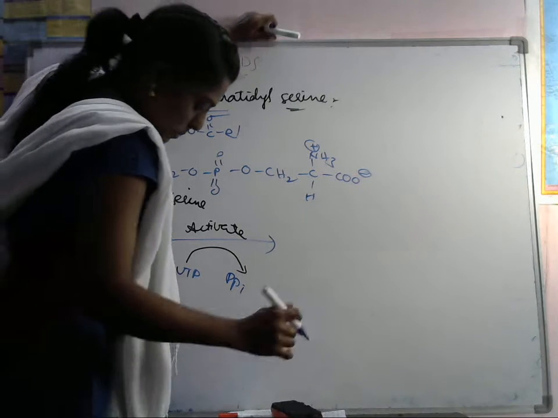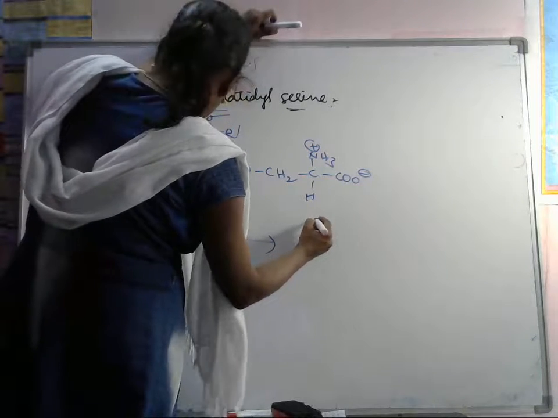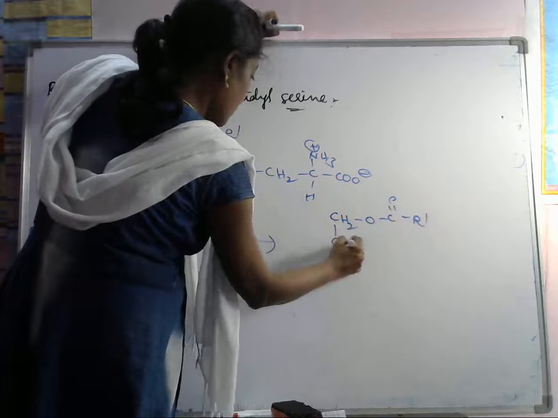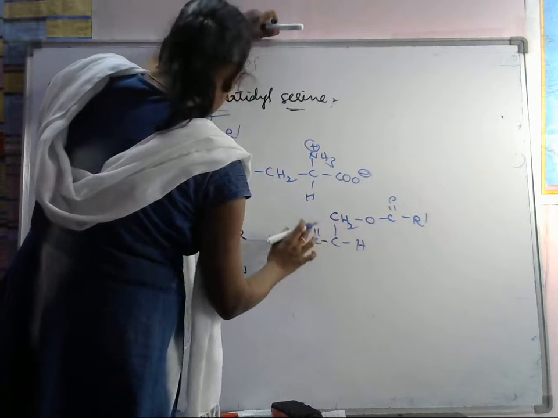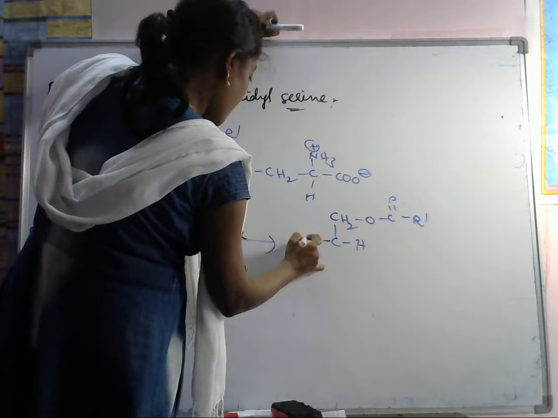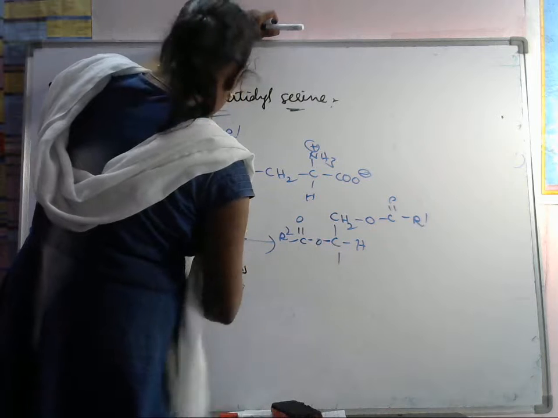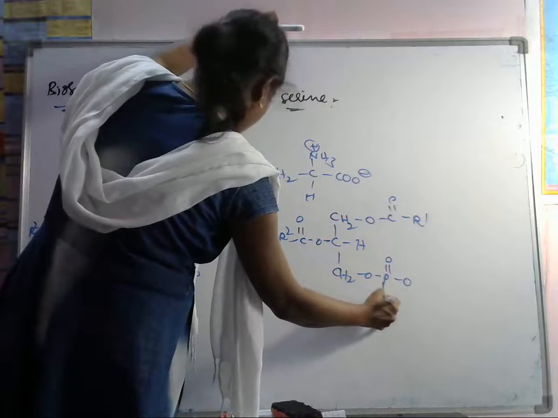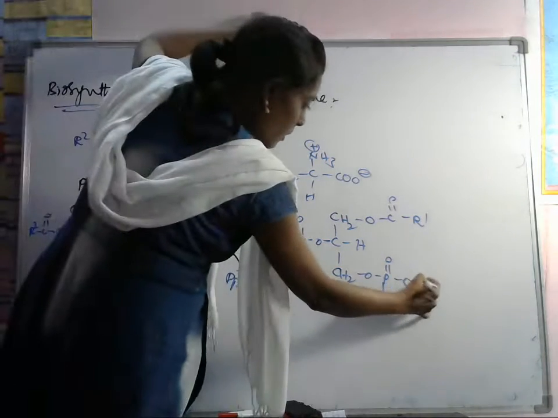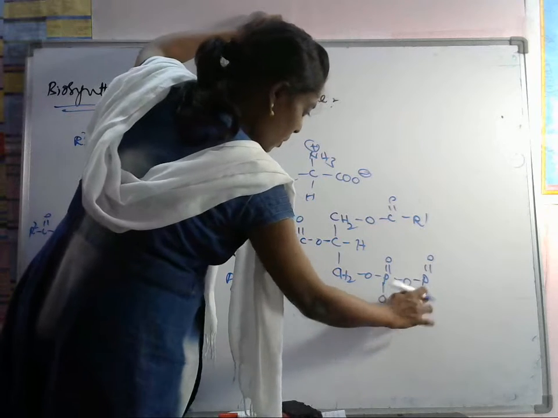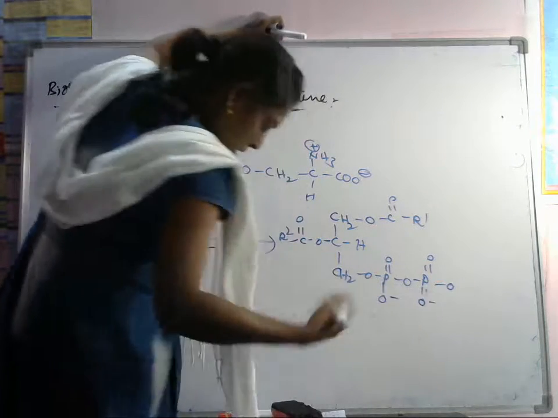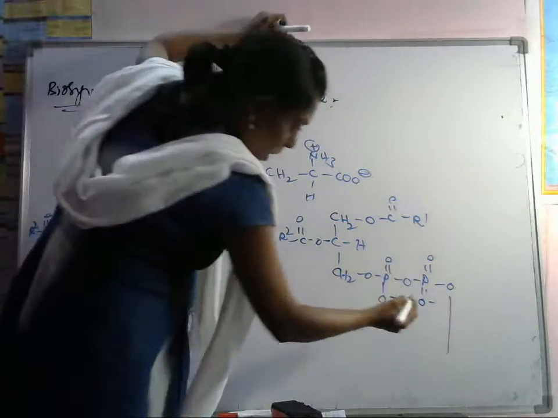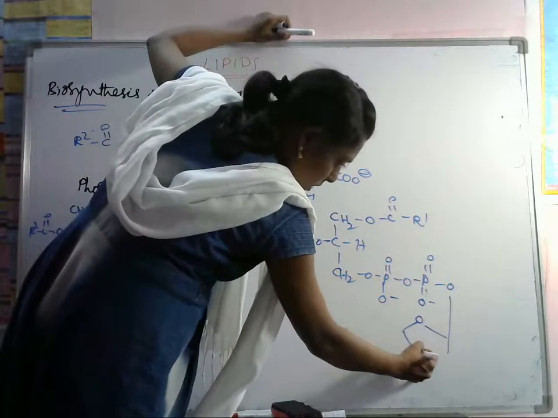Let's see. Actually, here CH2O, C double bond O, R1 is there, which is attached to CH, C double bond O, R2. Here we have CH2O, P double bond O. Here what are we adding? Again we are adding a phosphate group: O minus, O minus, and O is there. So this O is attached to ribose sugar.